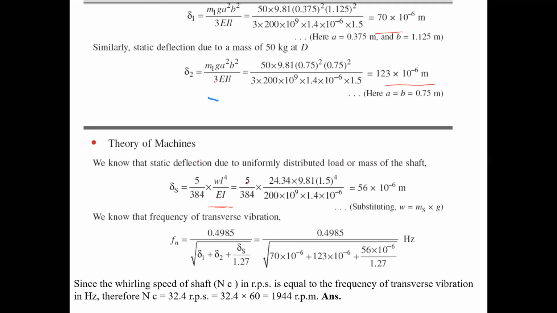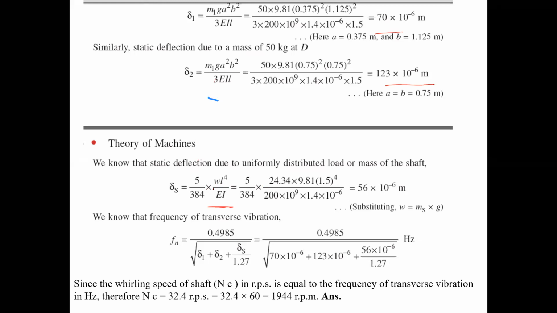Just substitute the values. W is the mass of the shaft, W equals mg. So m is 24.34 per meter length.